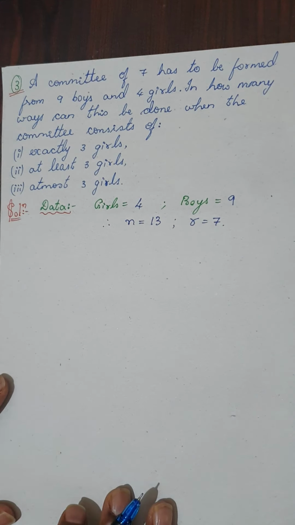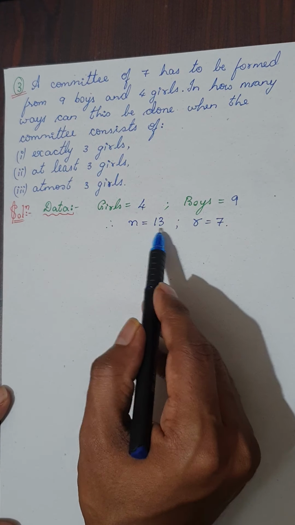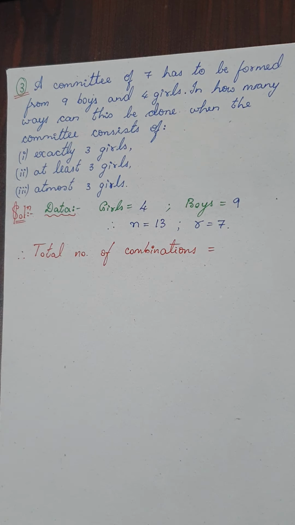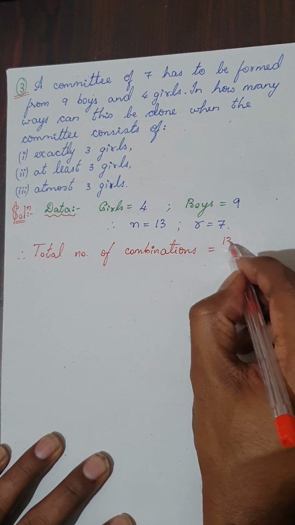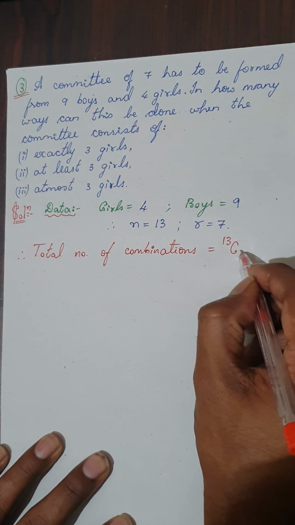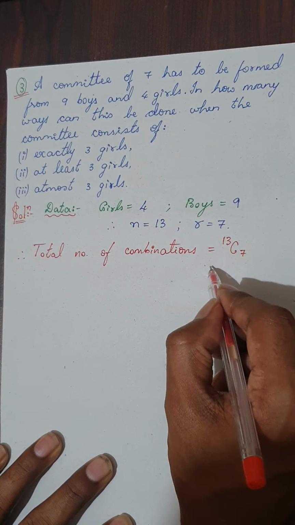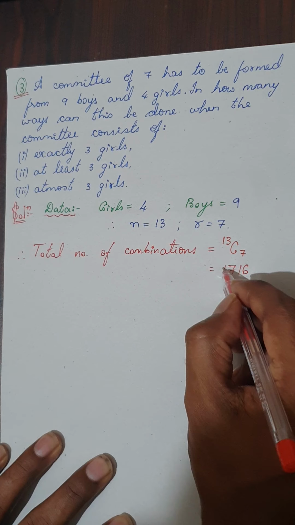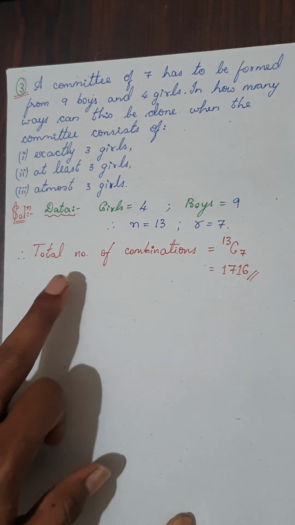Now, what is the total number of combinations? So total number of combinations is 13C7. This is actually general combination without any conditions. Therefore, out of 13, I have to select 7. That can be done in 13C7 ways. So you can calculate the value. This will come up to 1716 combinations. This is actually the total number of combinations. He has not asked this.